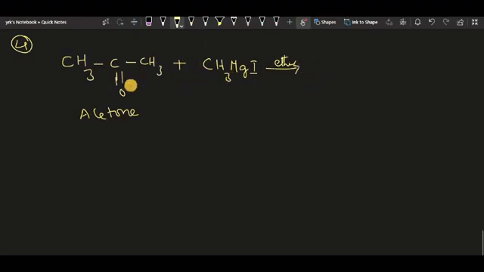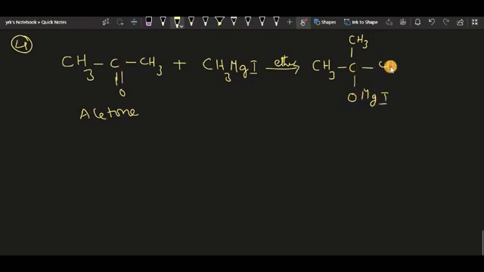As said earlier, the carbon-oxygen double bond will become a single bond, and on the carbonyl carbon the alkyl group of RMgX comes, that is CH3, and it will become OMgI.